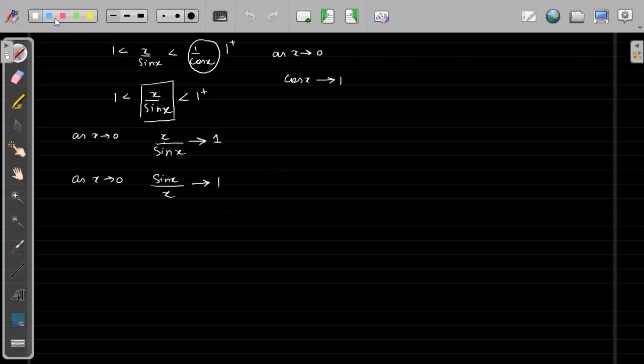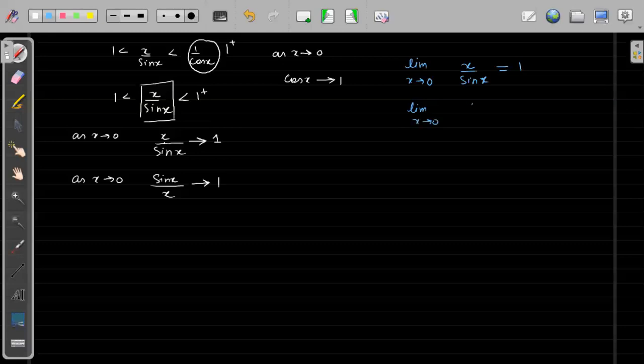So I will write the standard form: limit x tends to 0, x by sine x will be equal to 1, and limit x tends to 0, sine x by x will also be equal to 1.